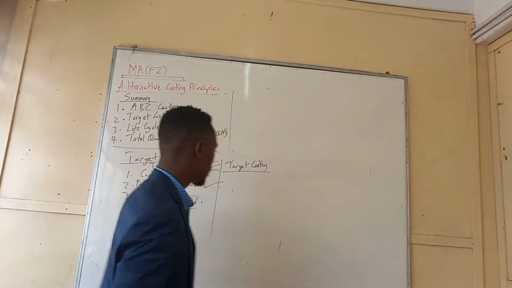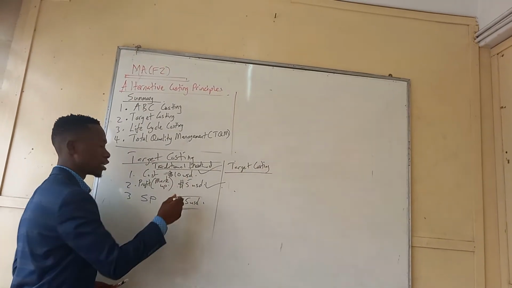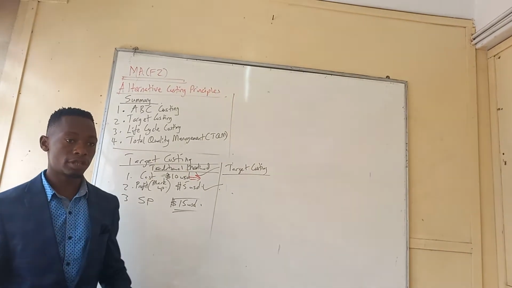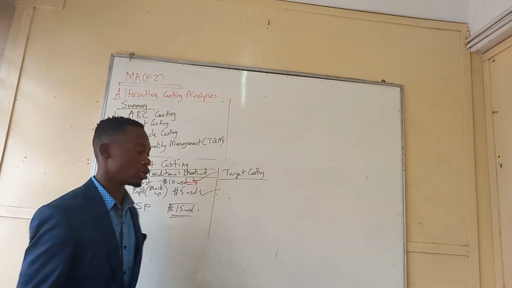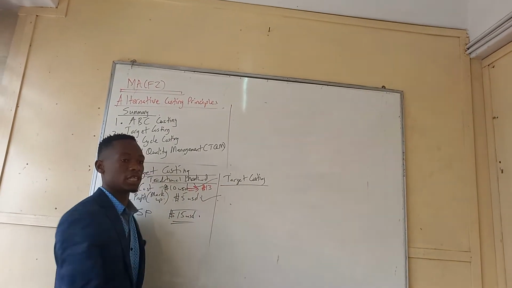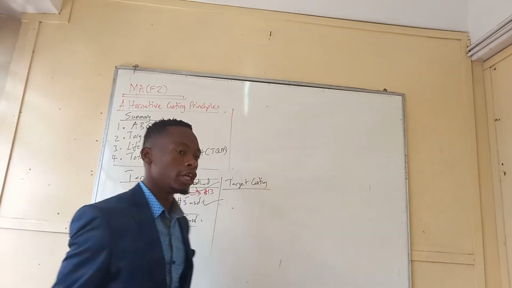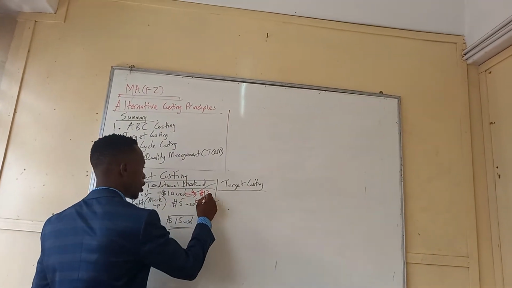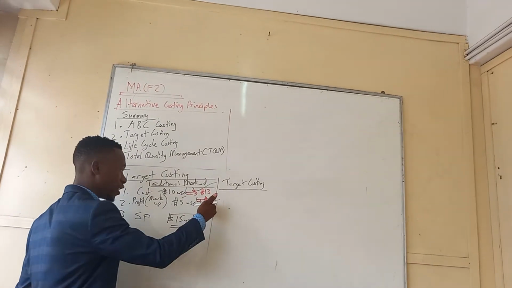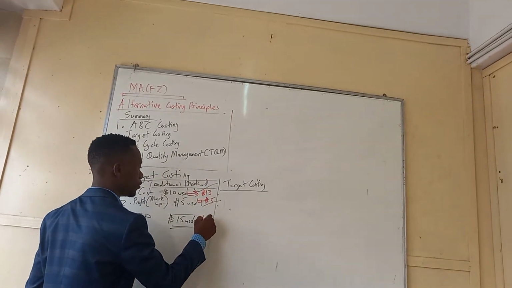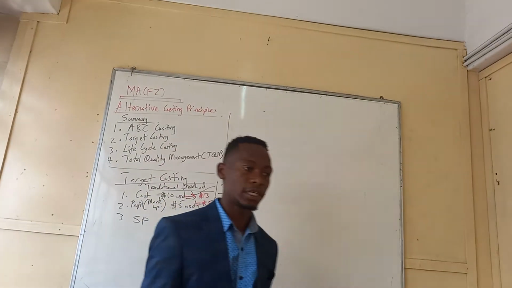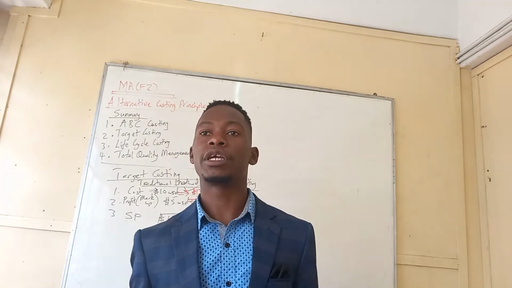For example, even if the suppliers increase the cost, saying, we used to sell at $10 to you, but now we've revised the price, we are now charging 18. If you still want a profit of 5, you just adjust, and your selling price will be 23. So on the traditional method, there is no way you make a loss.